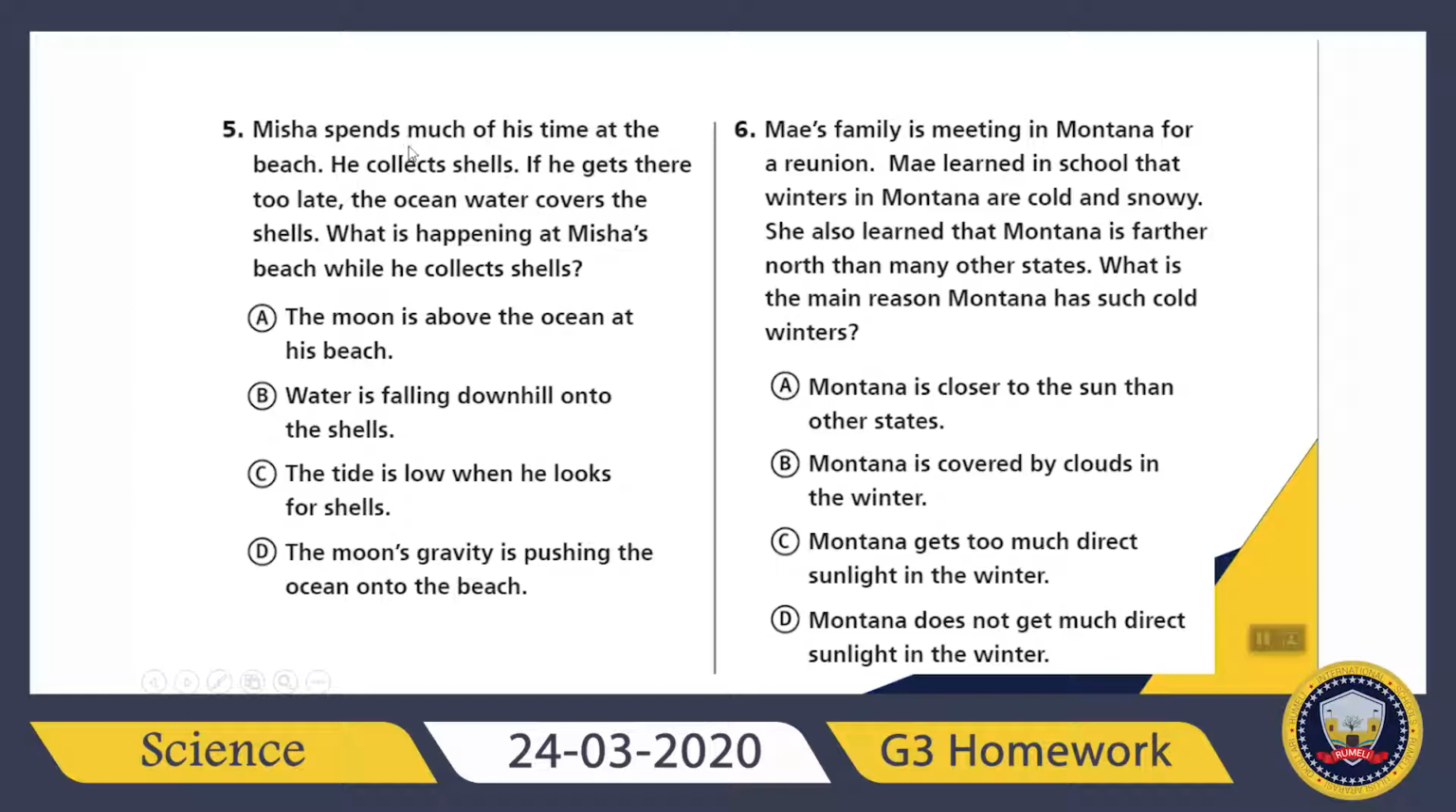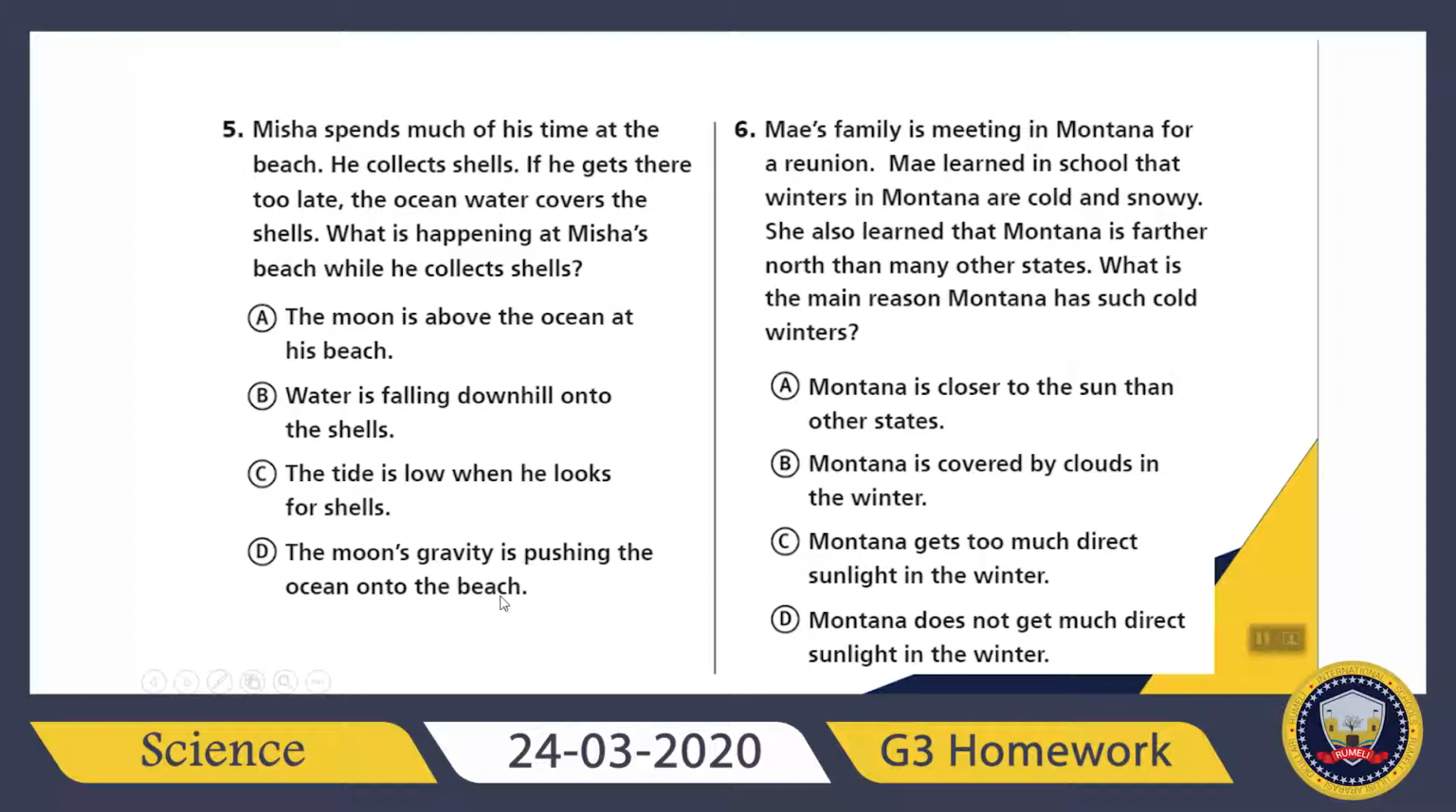Okay, let's check question 5. It says Misha spends much of his time at the beach. He collects shells. If he gets there too late, the ocean water covers the shells. What is happening at Misha's beach while he collects shells? Okay, let's read the answers together. It says the moon is above the ocean at his beach. Water is falling downhill onto the shells. The tide is low when he looks for shells. The moon's gravity is pushing the ocean onto the beach.